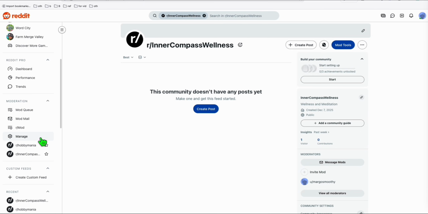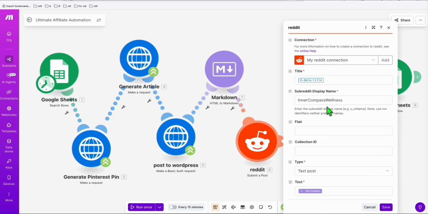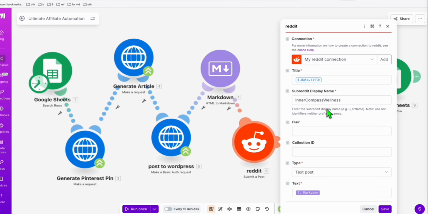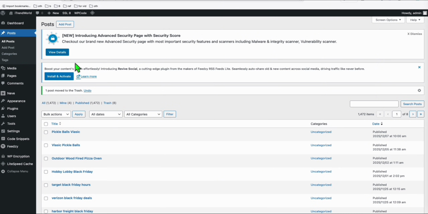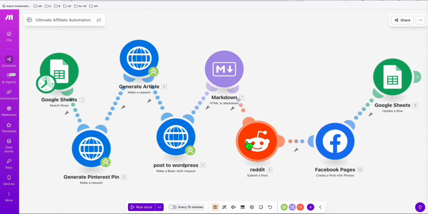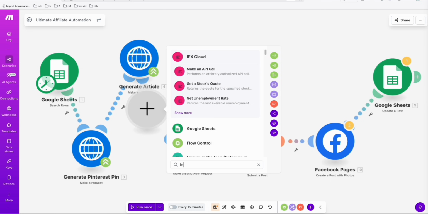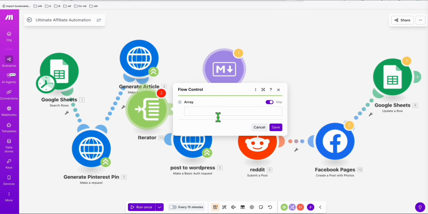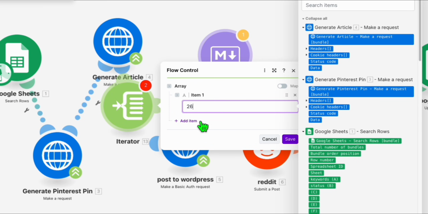So we also created a new subreddit, which is Inner Compass Wellness, which I'm going to copy the subreddit name, go back to the automation settings and make sure you update the subreddit display name right there. Now remember, we created a category here on WordPress and it is ID 26. Every time we run the automation, you want the post to be included in that category. So here, to do that, we're gonna insert another module, which is narrator, right here. And this one will convert the value to array because the data format of this ID should be in array. So just have it 26, save that.